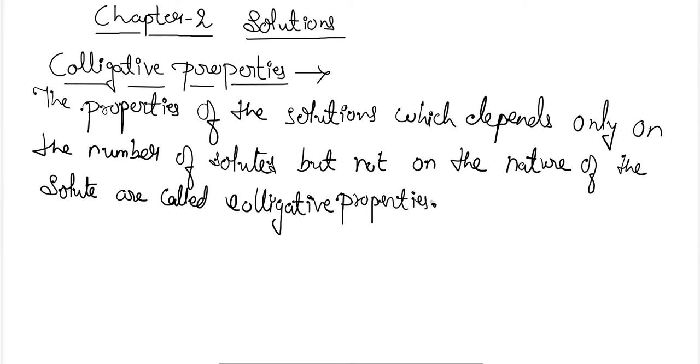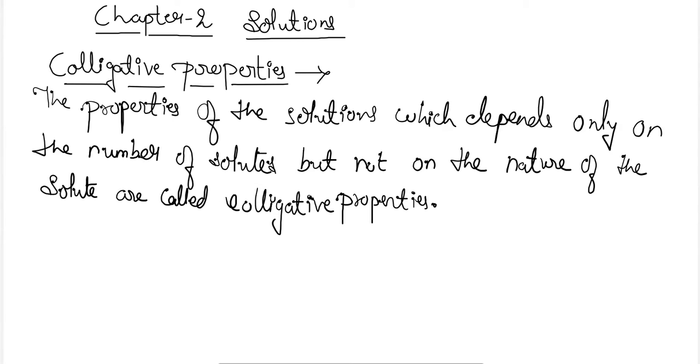What matters is the amount, or the concentration, of that solute in the given solution. So the properties which depend on this concentration but not on the nature are termed colligative properties.